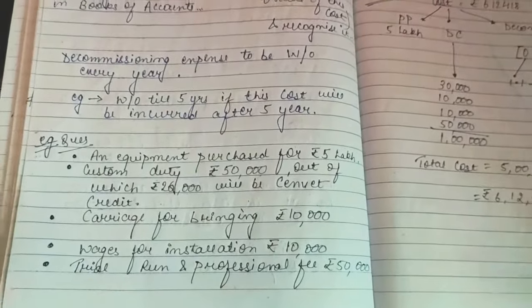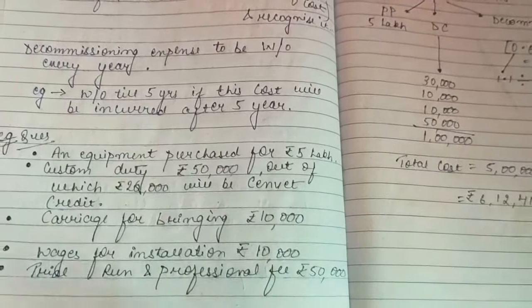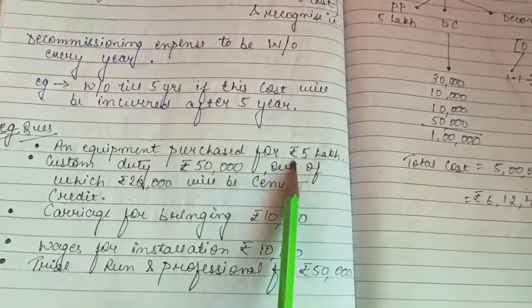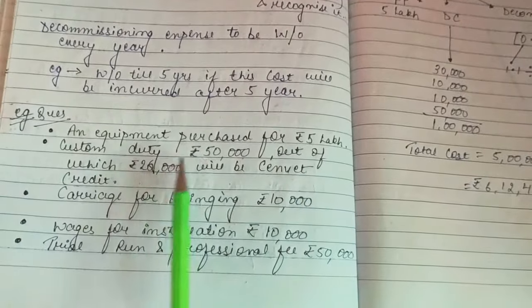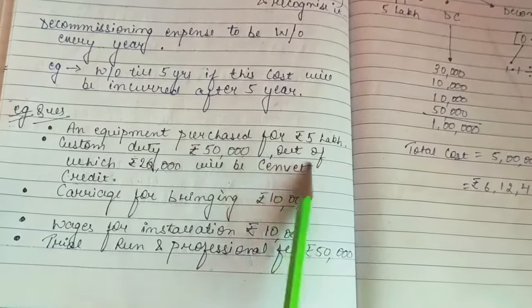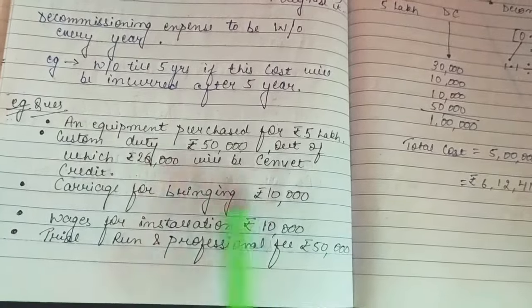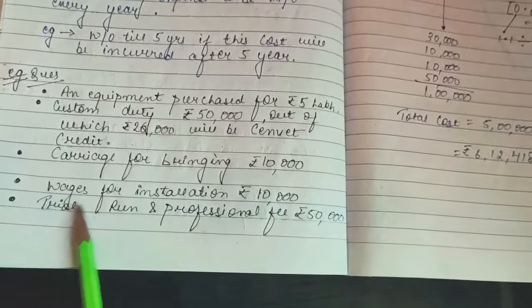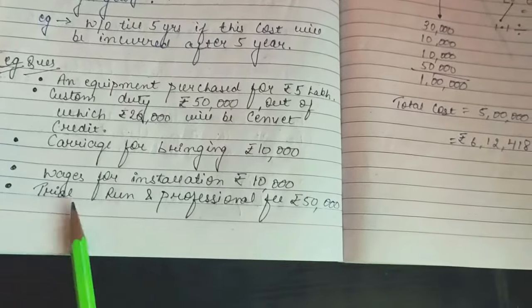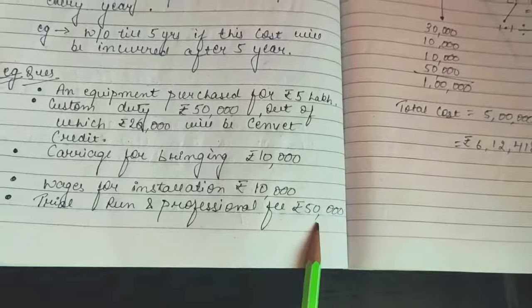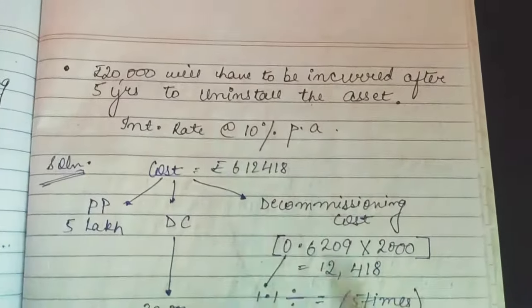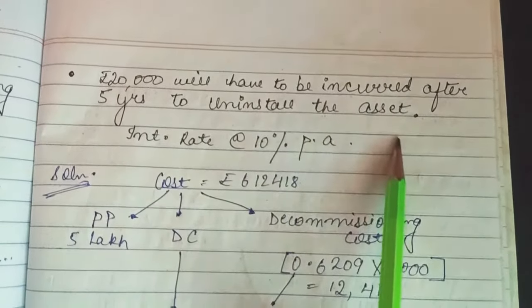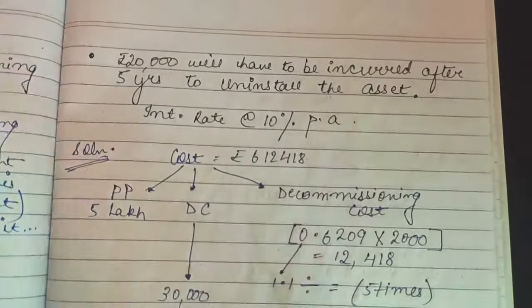Now let us understand this initial cost with one example. An equipment is purchased for rupees 5 lakh and custom duty of rupees 50,000 is paid, out of which rupees 20,000 will be Cenvat credit. Carriage for bringing it is rupees 10,000, wages for installation are rupees 10,000, and trial run and professional fees are rupees 50,000. Rupees 20,000 will have to be incurred after 5 years to uninstall the asset, and the interest rate is given at 10% per annum.